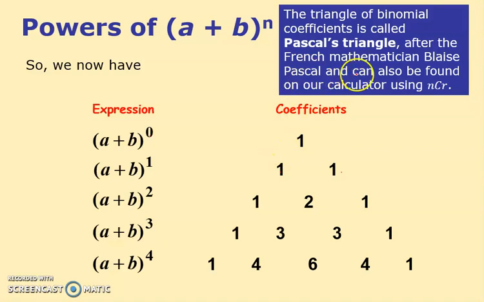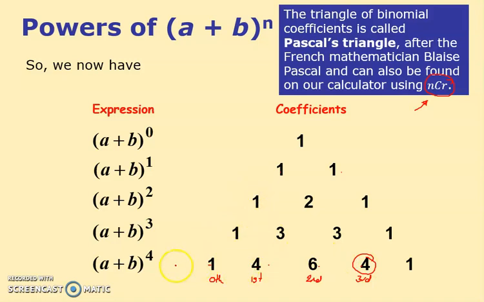This is Pascal's triangle, named after the French mathematician, as I mentioned before. And interestingly, these numbers can be found using your nCr button. Say I want this number here. This number, a bit annoyingly, is the 0th number, first number, second number, third number, even though it's the 1, 2, 3, 4th actual number.